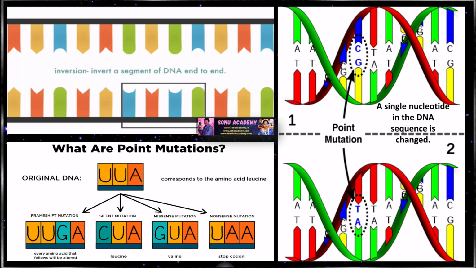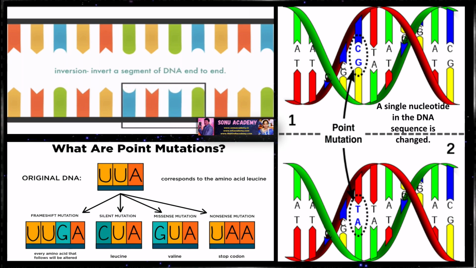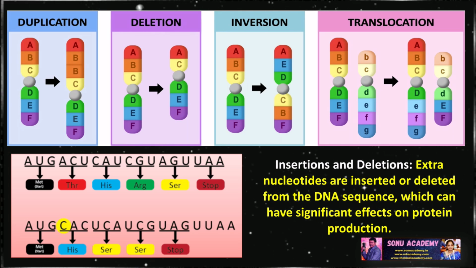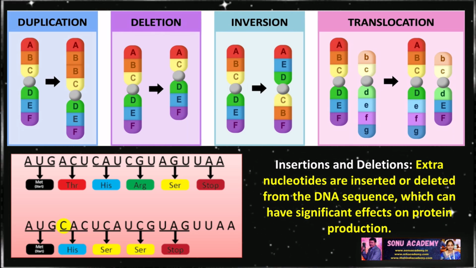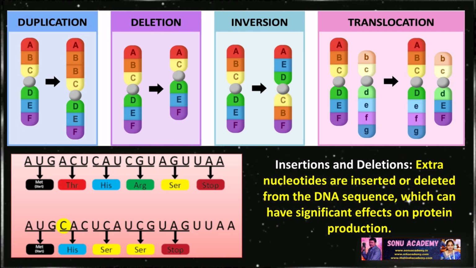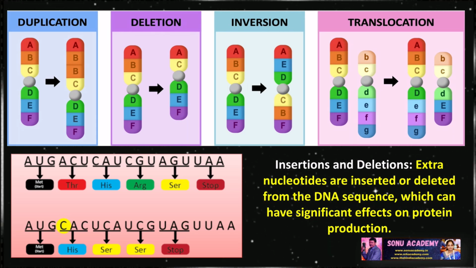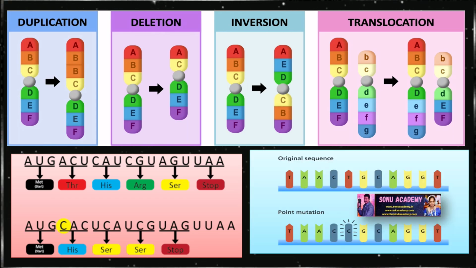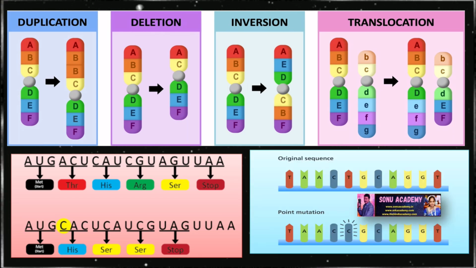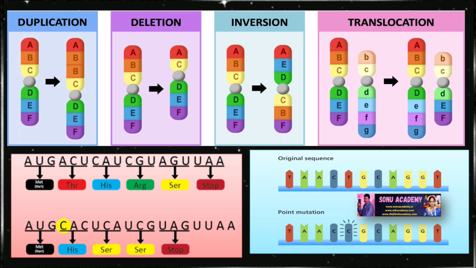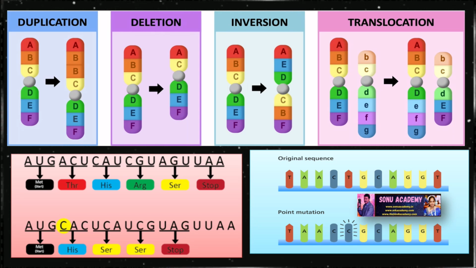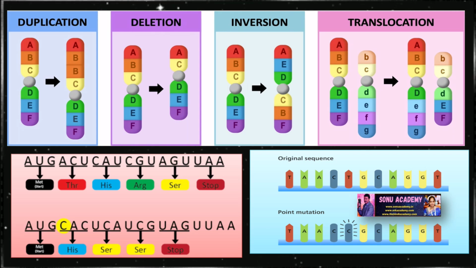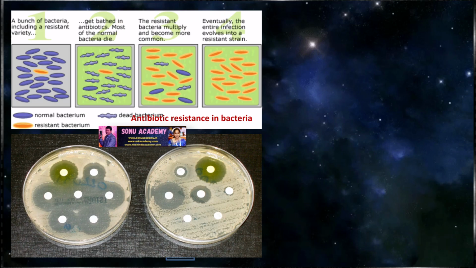Children, let us see the types of mutations. First one is point mutation. A single nucleotide in the DNA sequence is changed. Next, insertions and deletions. Extra nucleotides are inserted or deleted from the DNA sequence, which can have significant effect on protein production. Children, now let us discuss the chromosomal mutations. Large sections of chromosomes are altered, leading to more noticeable genetic changes.